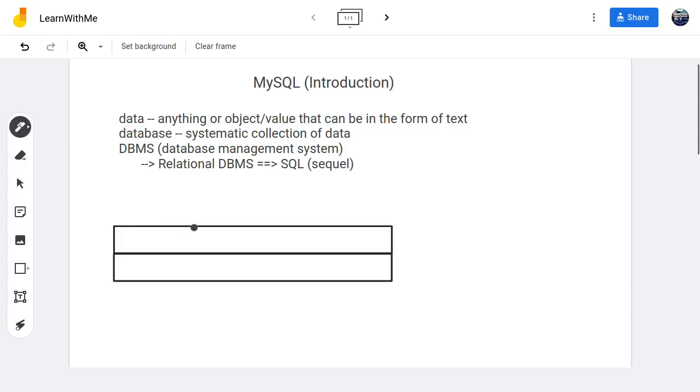Let's say you're dealing with somebody's name, we want the sex, and then we want the office and timing.